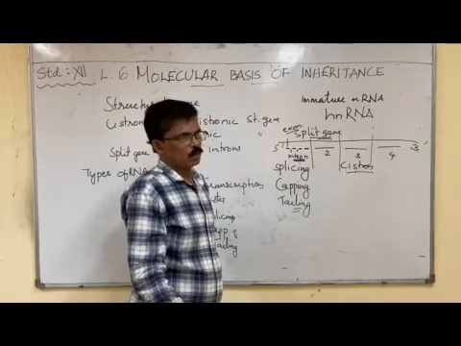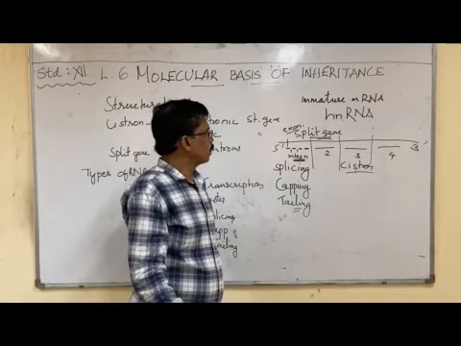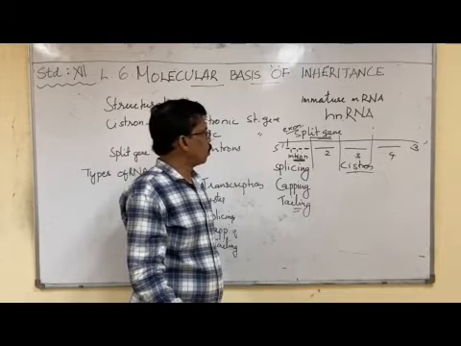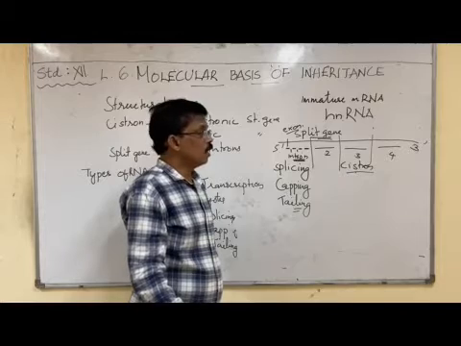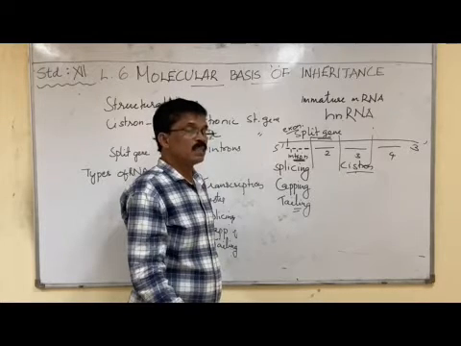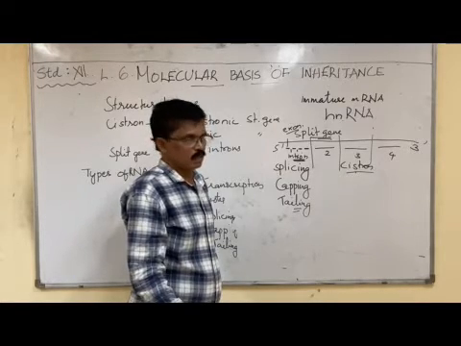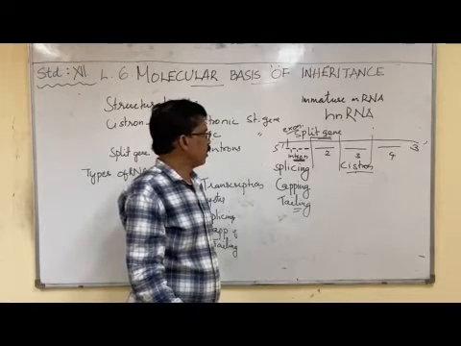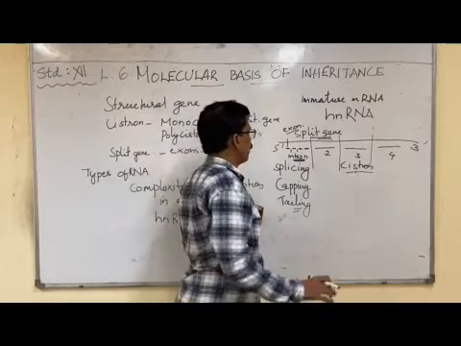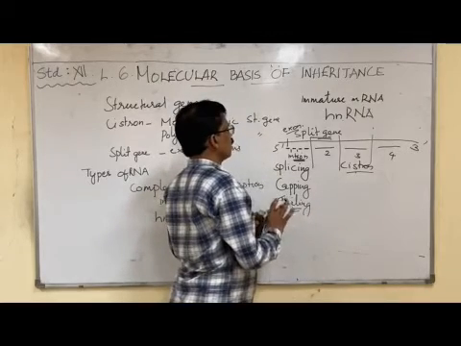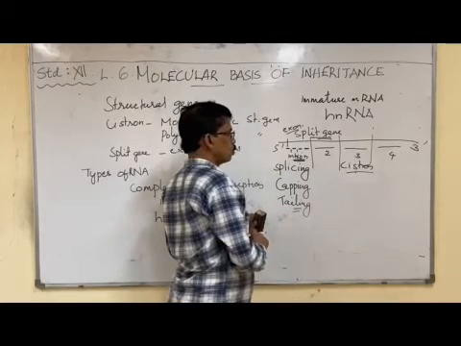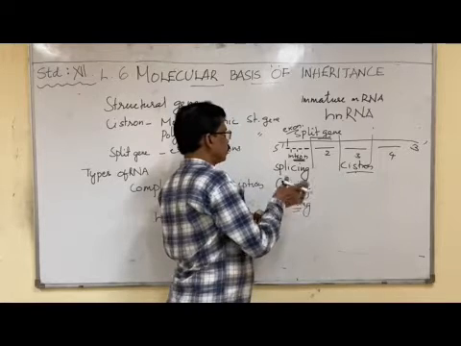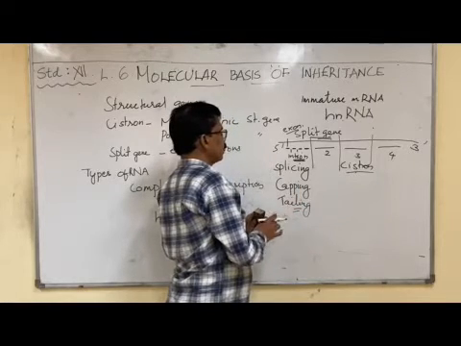The presence of exons and introns in the cistron is the condition called split gene. So hnRNA or immature mRNA is in the split gene condition. Now we have to make it into mature mRNA by three processes.